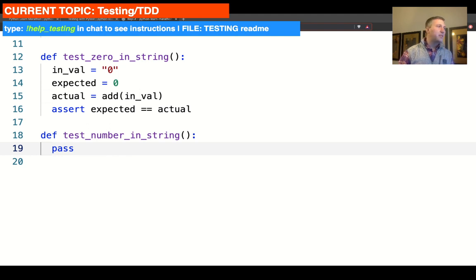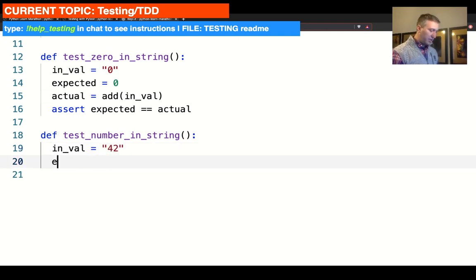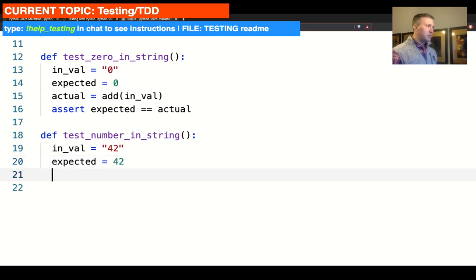All right, so hopefully this part was sufficiently straightforward. Let's go. So we're gonna do in val is equal to 42, because of course it is 42. Expected 42.